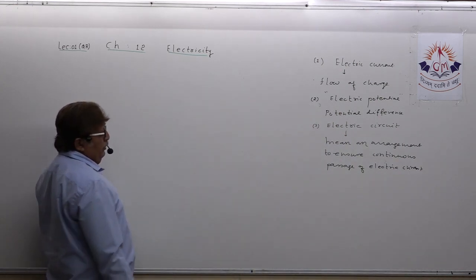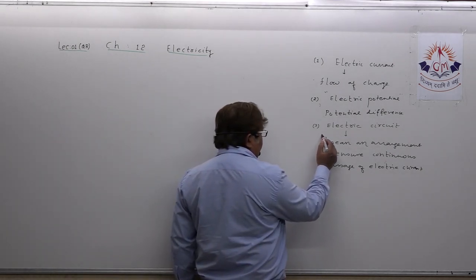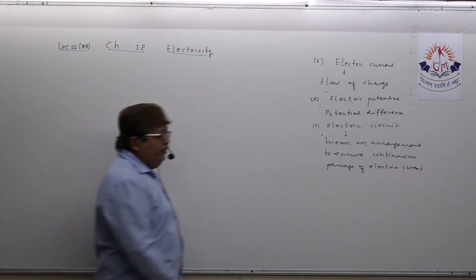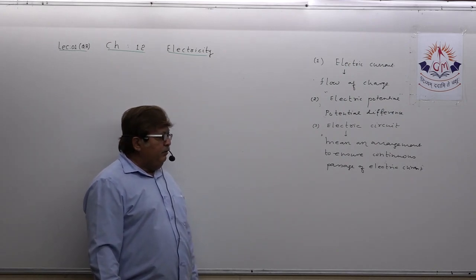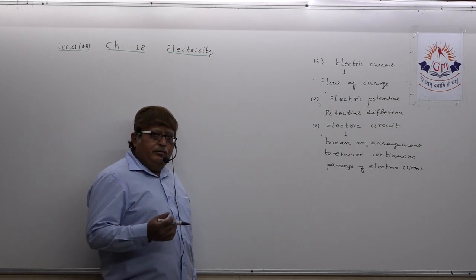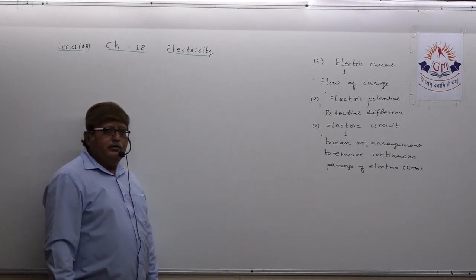Understand? So in the exam, if they ask in one line what is the meaning of electric circuit, it means an arrangement of electric and electronic devices to ensure continuous passage, continuous flow of electric current, that is known as an electric circuit.